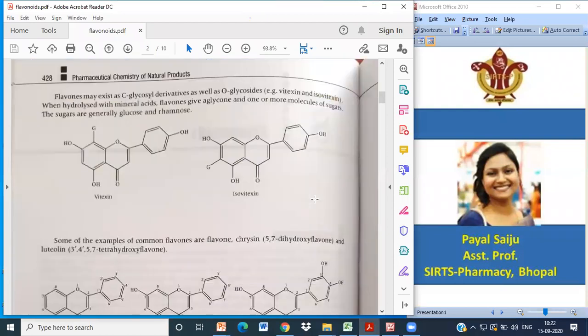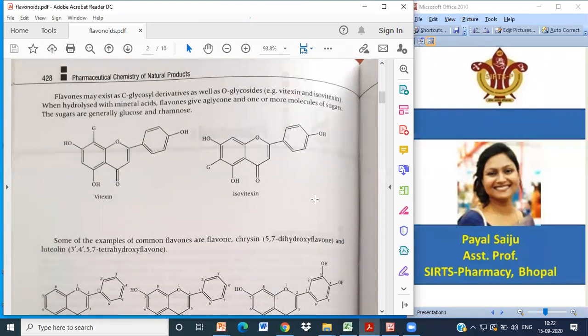So flavonoids may exist as C-glycoside derivatives as well as O-glycoside derivatives. So let us understand what these words mean, C-glycoside and O-glycoside. Let me tell you the definition of glycoside: glycosides are the products which are formed by the union of glycon and aglycon portions. Okay, so the glycon portion is the sugar part and the aglycon portion is the non-sugar part. Fine. So these are the two groups which combine together to form a glycoside.